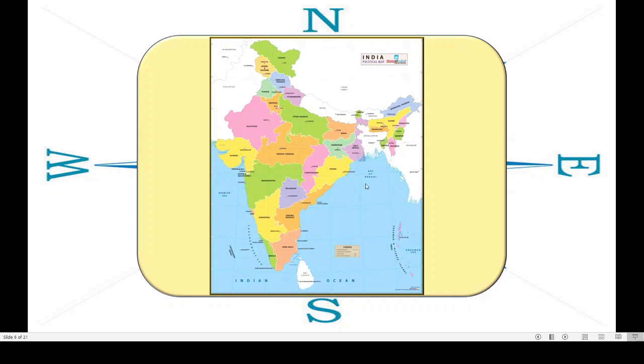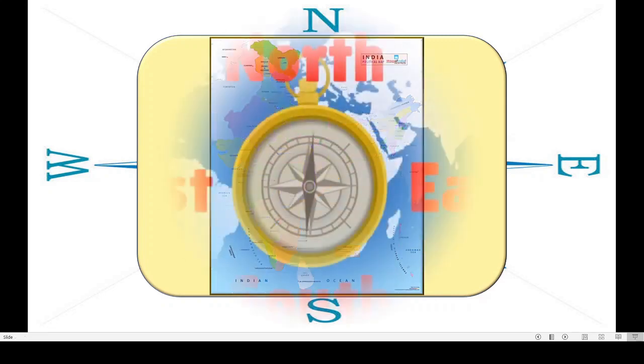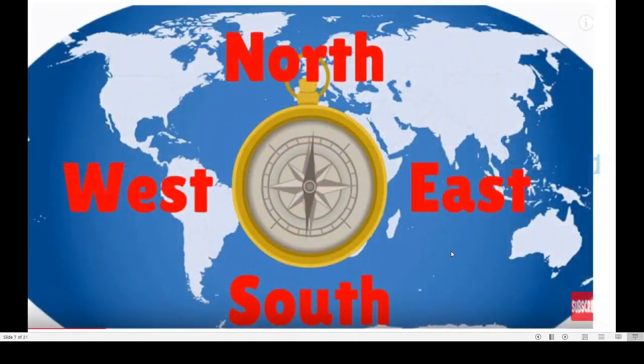And to the west of India, this is Gujarat and this is our Maharashtra. Got this, students? One more map we will see. This is the world map. What is this? This is the world map. Here also north is up, this is south down. To the right this is east and to the left this is west. Got this?